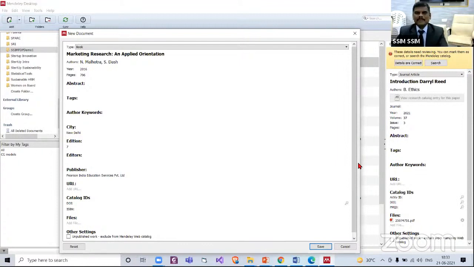How do we know? Refer to the styles of the citation manual. Now majority of us are management researchers, and let us say APA style, American Psychological Association style.